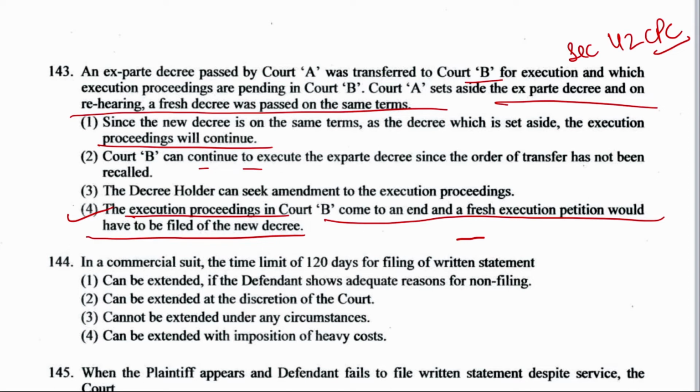Now come to the next question, number 144. In a commercial suit, the time limit of 120 days for filing a written statement can be extended if the defendant shows adequate reasons for non-filing, can be extended at the discretion of court, cannot be extended under any circumstances, or can be extended with the imposition of heavy costs. Well, earlier I told you that written statement is mentioned where? Under order 8 rule 1.